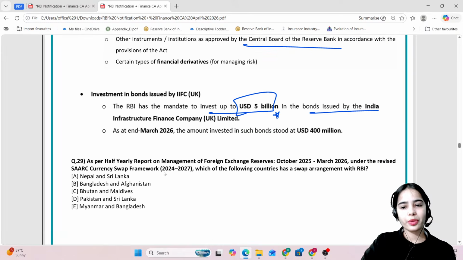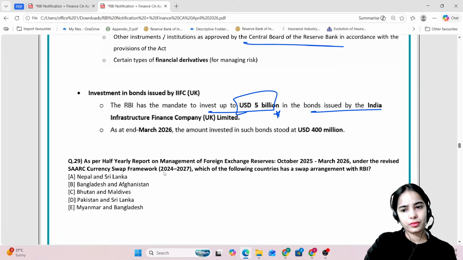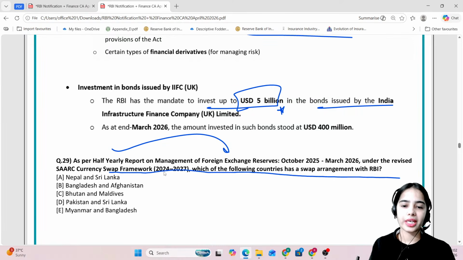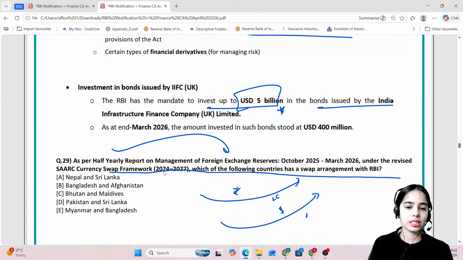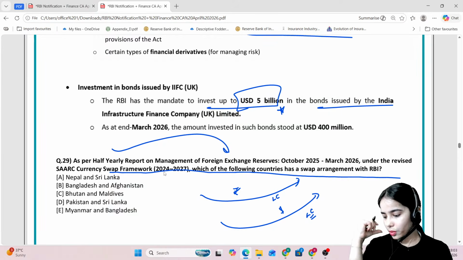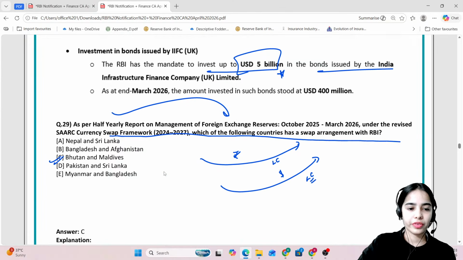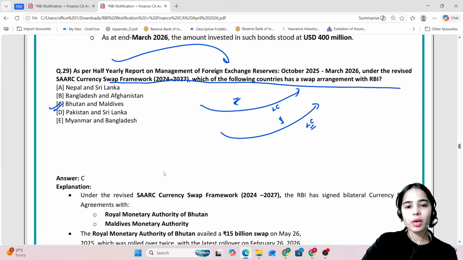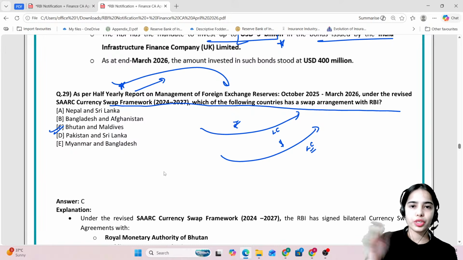Now coming to the next question, try to answer this question. As per the half-yearly report on management of foreign exchange reserves, under the revised SAARC currency swap framework, which of the following countries has a swap arrangement with RBI where they have taken rupees or dollars against their local currency from the RBI? So RBI has provided help to which countries under the SAARC currency swap framework till now? Yes, correct, Bhutan and Maldives. Very good. If you want to know more about the half yearly report, I have taken a detailed session. You can see that.